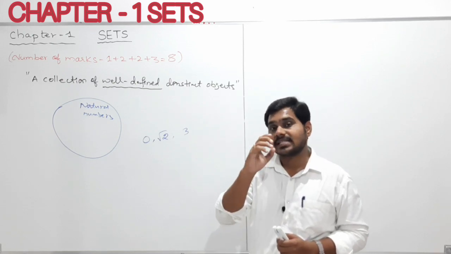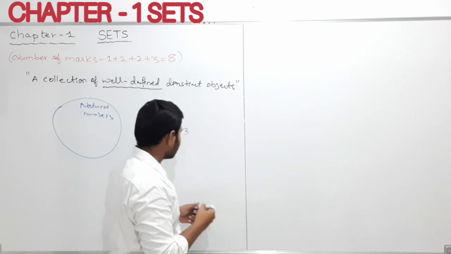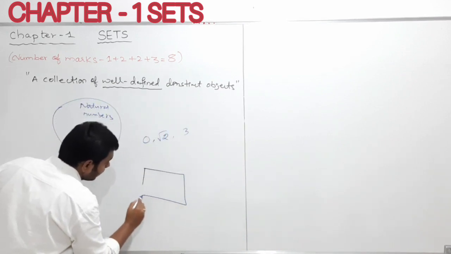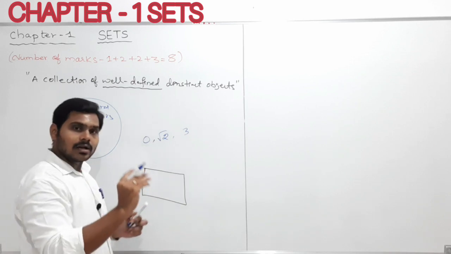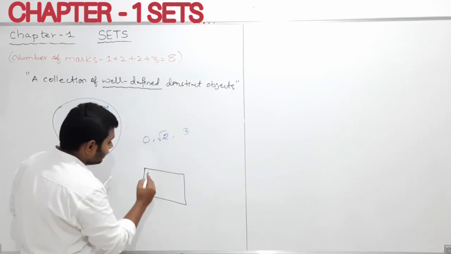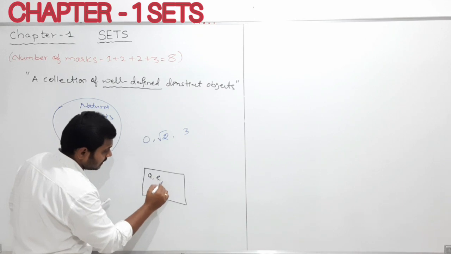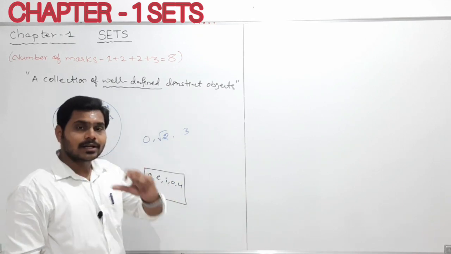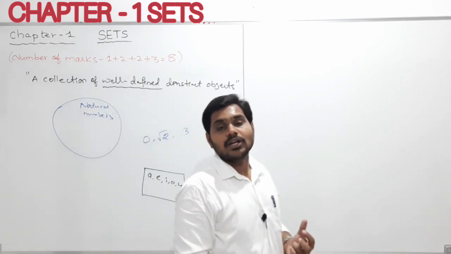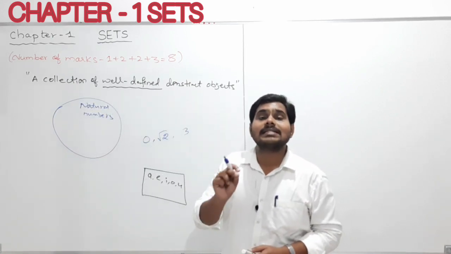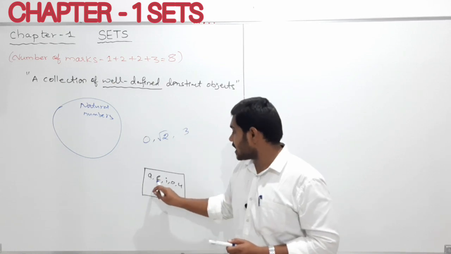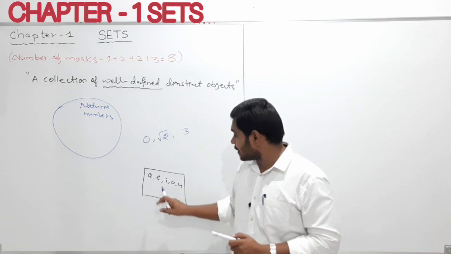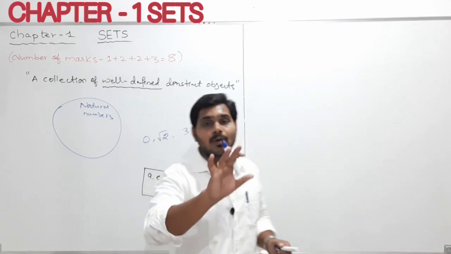Next, my dear students, I'll take another example. Here is another box I am taking, and I tell you that in this box it is already fixed: we have A, E, I, O, U. What can you call these? All these alphabets we can call vowels. The vowels in the English alphabet are A, E, I, O, U. Clear?